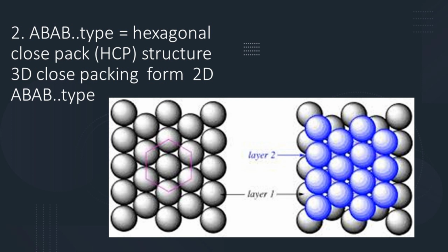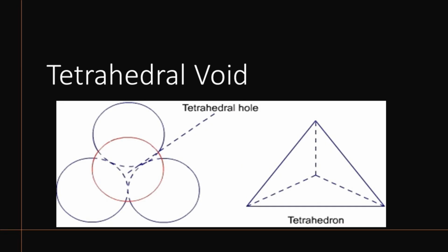Look at the figure. Therefore, all triangular voids of the first layer are not covered by the spheres of the second layer. Such triangular voids are covered by the spheres of the second layer, which generate tetrahedral voids as shown in figure. A tetrahedral void is surrounded by four spheres. On joining the centers of these four spheres, a tetrahedron is formed.